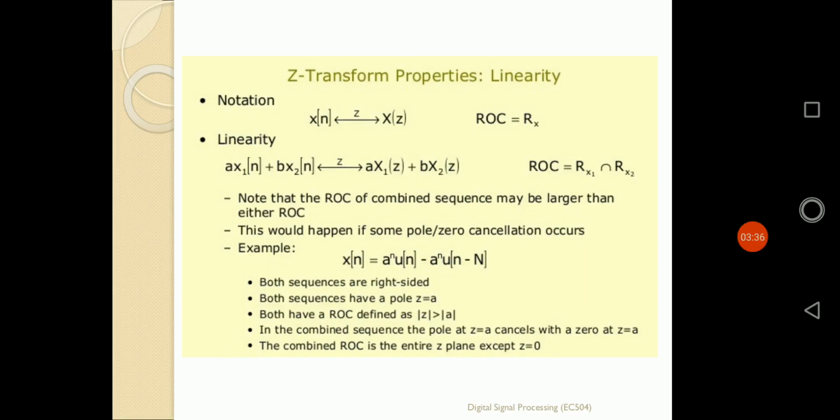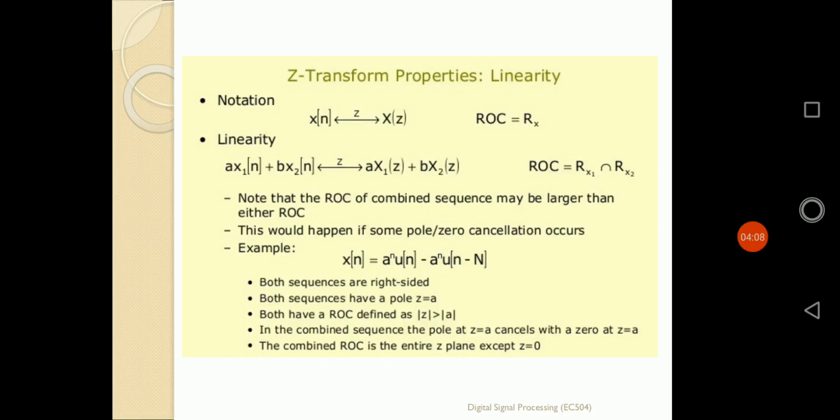Now suppose we have 2 individual signals, x1 of n and x2 of n. Individually, when applied to the Z transformation, the outputs are x1 of Z, and for x2 of n it is x2 of Z.